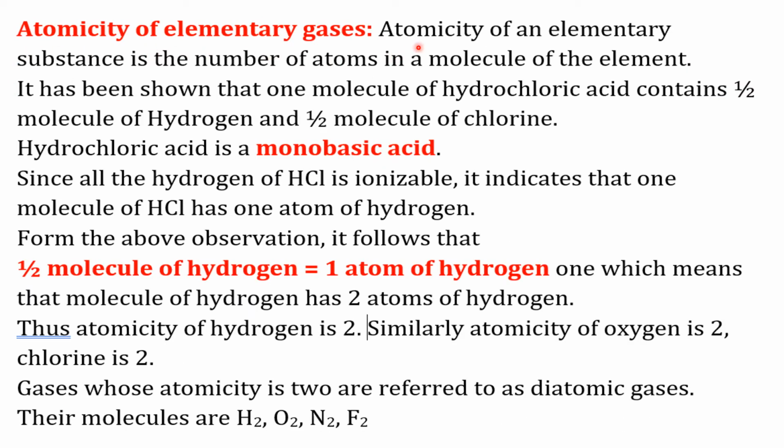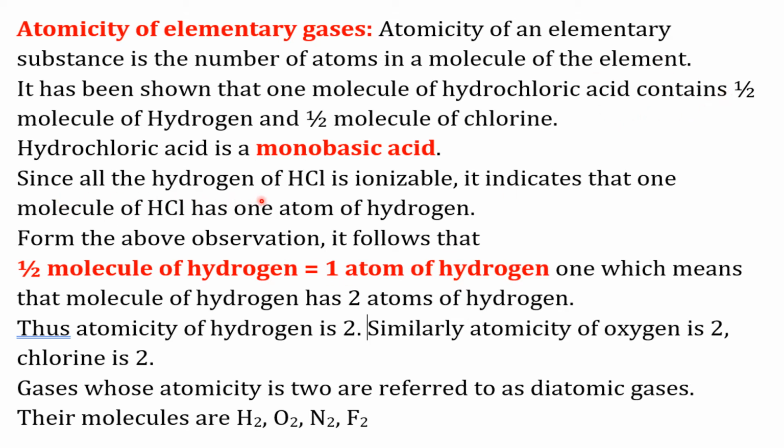Atomicity of elementary gases. Atomicity of an elementary substance is the number of atoms in a molecule of that element. From the previous example of formation of hydrogen chloride from hydrogen and chlorine, it has been shown that half molecule of hydrogen combines with half molecule of chlorine to form one molecule of hydrogen chloride.